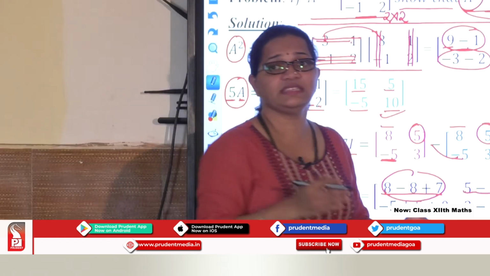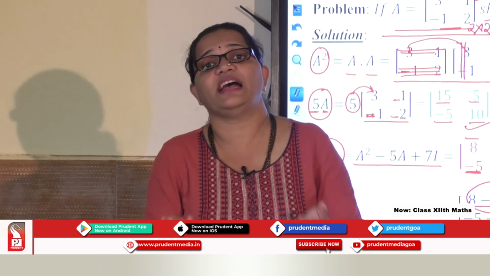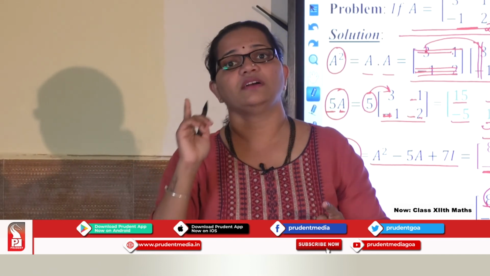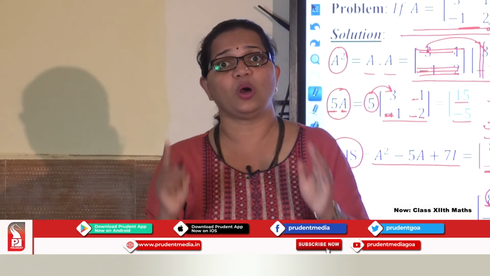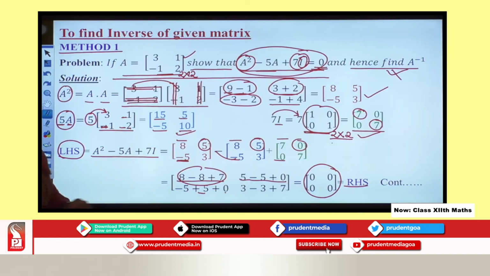Now here when I say 0, 0 means a 0 matrix. I am not considering it as the number 0, but it is a 0 matrix of the given particular order. Right now I have a matrix of order 2, so I have a 0 matrix of order 2. Perfect. So let's proceed.